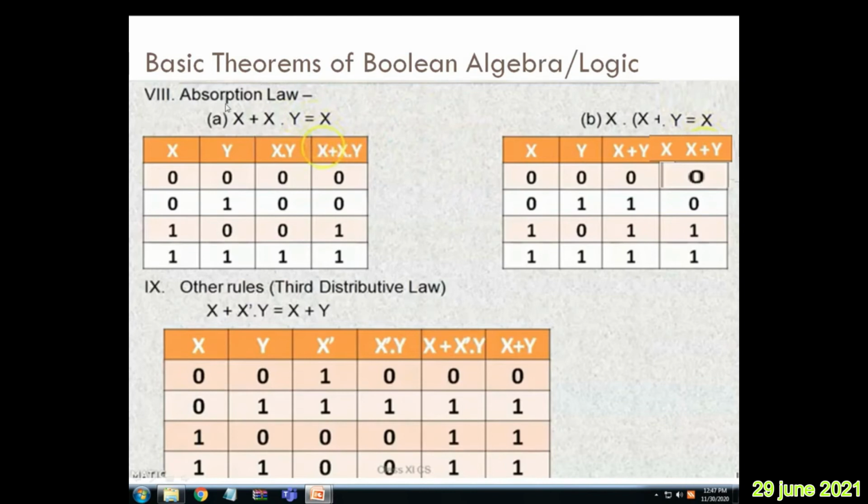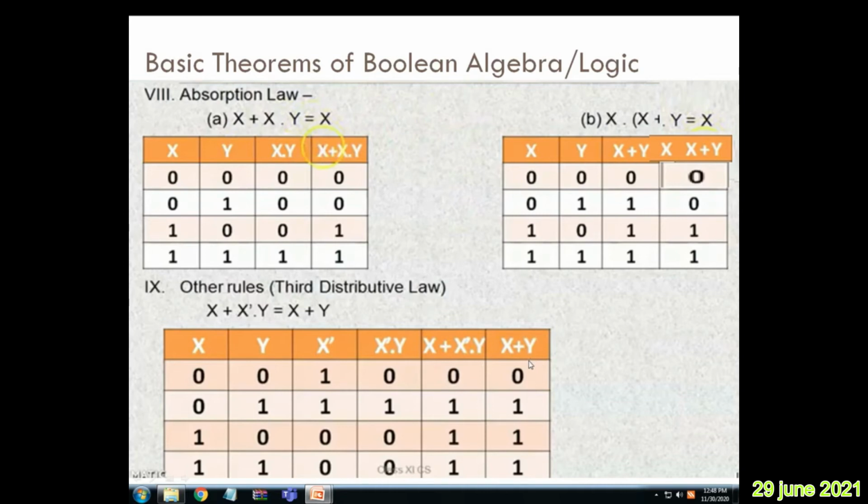In the same way as we proved part A, similarly we can also prove part B. The other rule, the third distributive law here, says x plus x dash y equals x plus y. Here again we can prove it with the LHS, where x and y are the involved variables. Take the x dash column, then write x dash y, then the x plus x dash y column, then the x plus y column, and you prove that the LHS column equals the RHS column. That's how this law is also proved. This is the absorption law, then the distributive law, and the associative law.